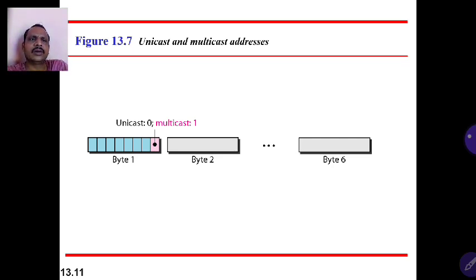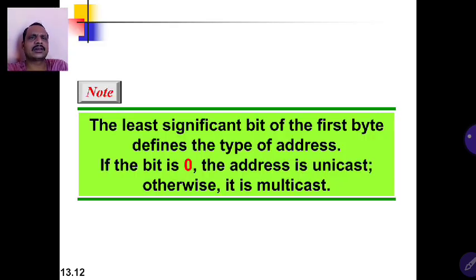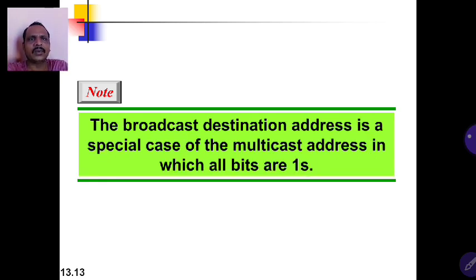By seeing any address in the Ethernet format, we are able to tell whether it is a unicast address, a multicast address, or a broadcast address. The least significant bit of the first byte defines the type of address. If the bit is 0, the address is unicast, otherwise it's a multicast or broadcast. The broadcast destination address is a special case of a multicast address in which all bits are 1. It is nothing but FF.